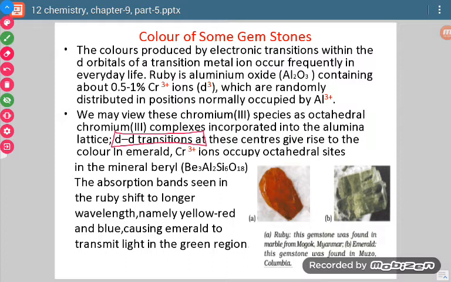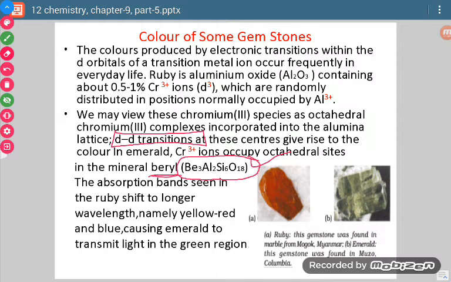Now if we talk about emerald, then what is there? Emerald is the substance which is of the silicate category. It is beryl. Beryl is a silicate, Be3Al2Si6O18. So in this silicate structure, there is presence of Cr3+ ions which occupy octahedral sites.